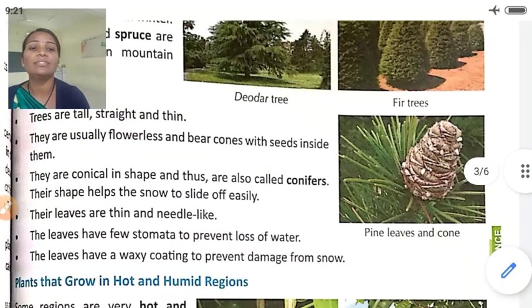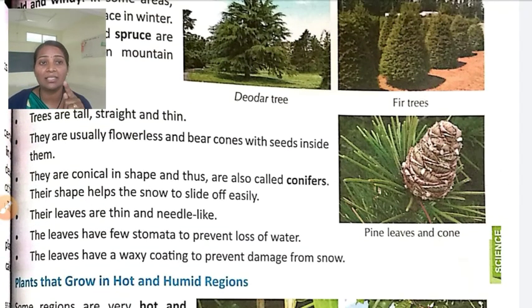Their leaves are thin and needle-like. Here in the picture, you can clearly observe that. And the leaves have few stomata to prevent loss of water. Now you will think, why is there a loss of water here? As we know, snowfall is there, but snow is in the form of solid.